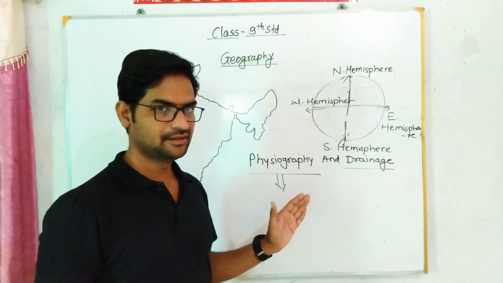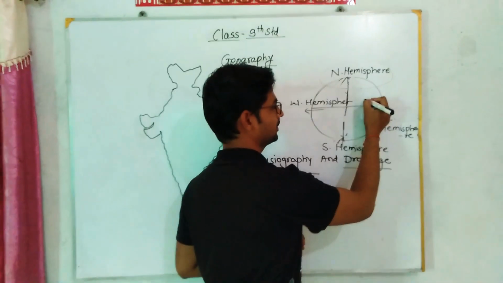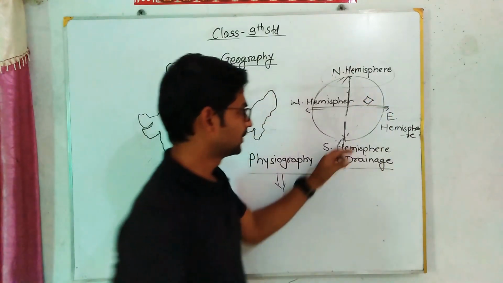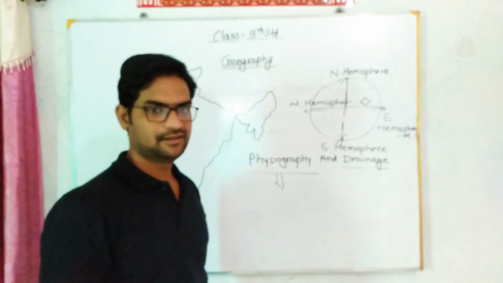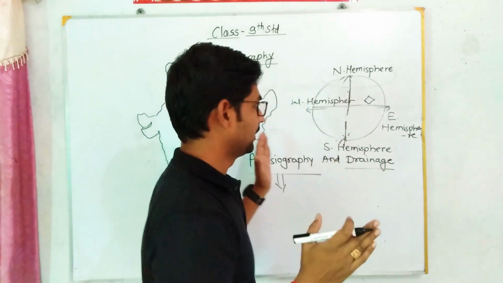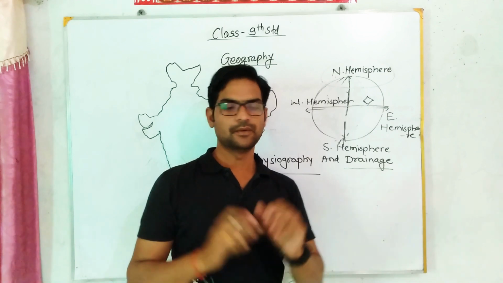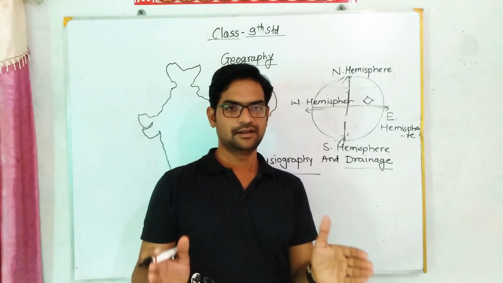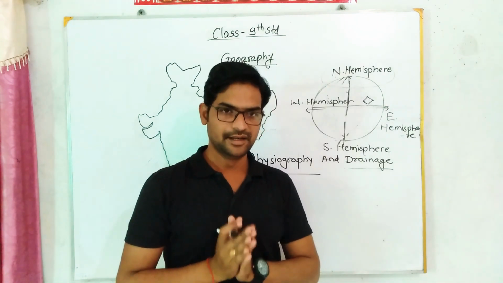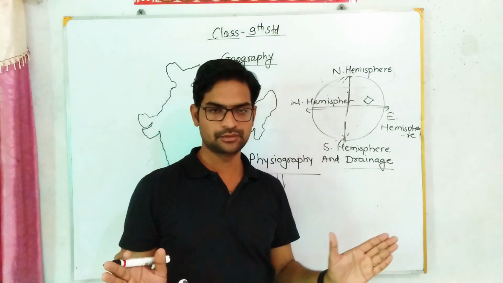Is that clear? Now what is the location of our country? So India is located here. You can see that, my dear students. I will draw roughly. So India is located in this part. Can you tell me the location of our country? Correct. India is located in the northeastern hemisphere. So what is the answer to this question? Where is India located? The answer is India is located in the northeastern hemisphere. Is that clear, my dear students?